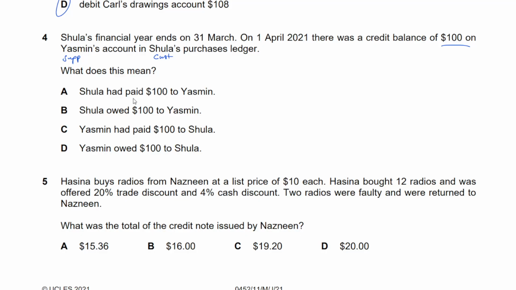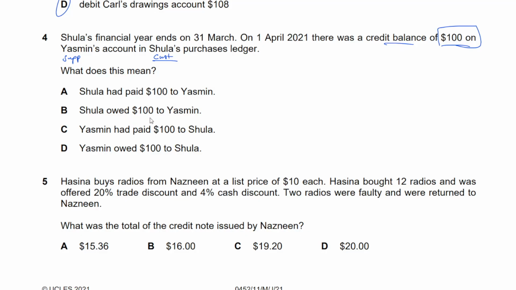What does this mean? Okay, let's look at that again. There was a credit balance of $100 in Yasmin's account, the supplier account. So Shula, the customer, sees Yasmin as a payable, right? That is a payable amount because Yasmin, the supplier, is of course a payable for Shula. The purchases ledger contains all the payables, all the suppliers' accounts. Suppliers are liabilities. Okay, Shula had paid. No, it's not the payment, it's the balance. The balance is not the payment itself, right? That would be the bank entry in your T account. You'd see a bank amount, not the balance brought down.